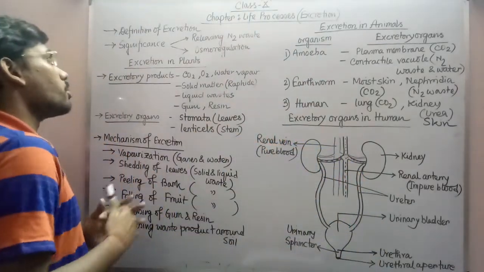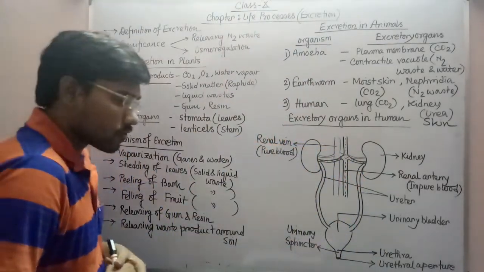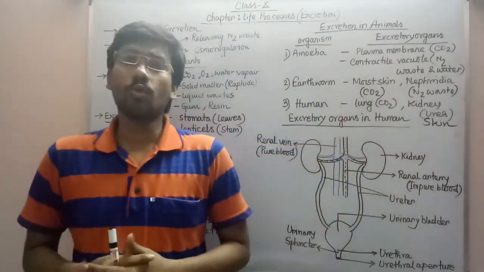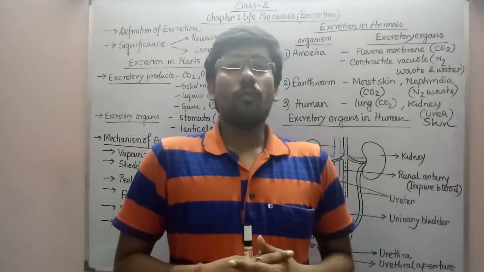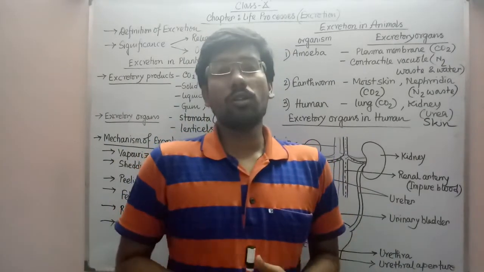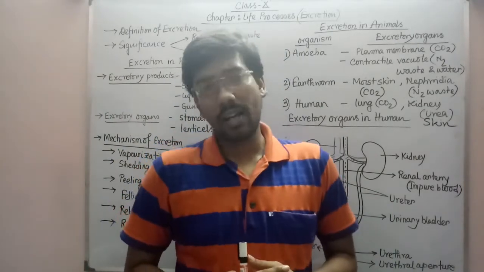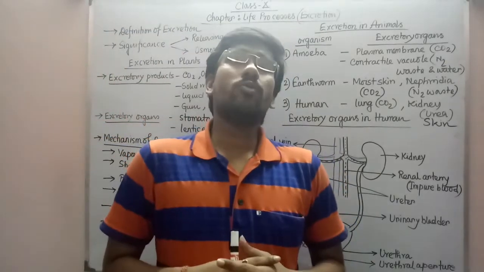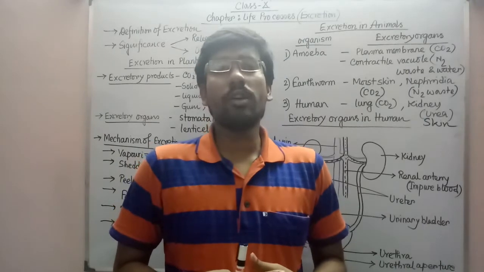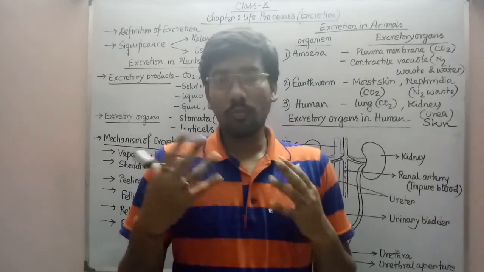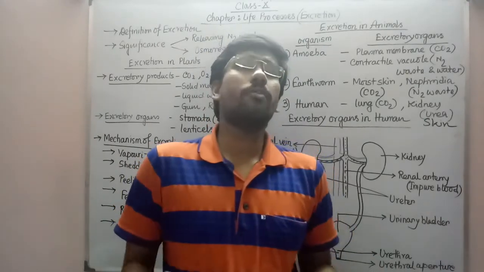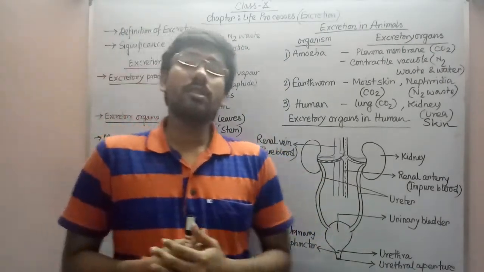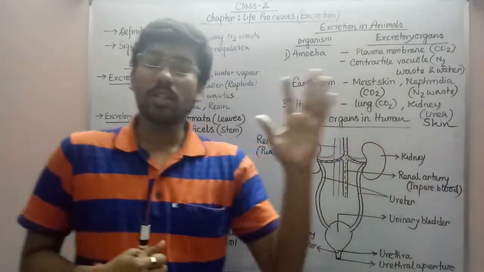First, when we start the excretory system, we have to know the definition of excretion. We all know excretion is a mechanism through which various kinds of waste materials or waste products are released from any individual organism's body. Why are they released? Because if those waste products remain deposited in our body, they will create toxicity. So to reduce that toxicity, obviously the excretory system is there for releasing all of the waste products.